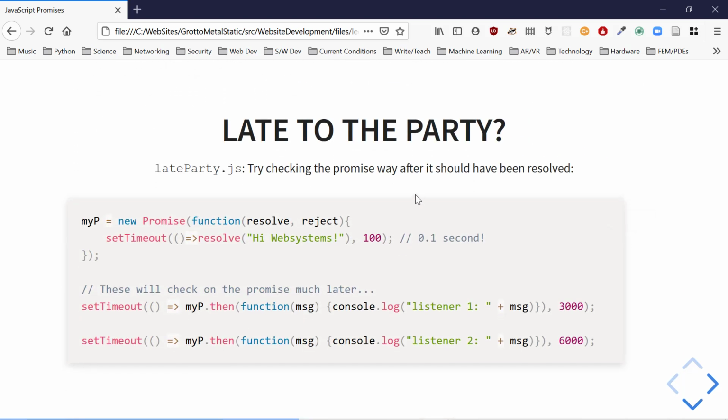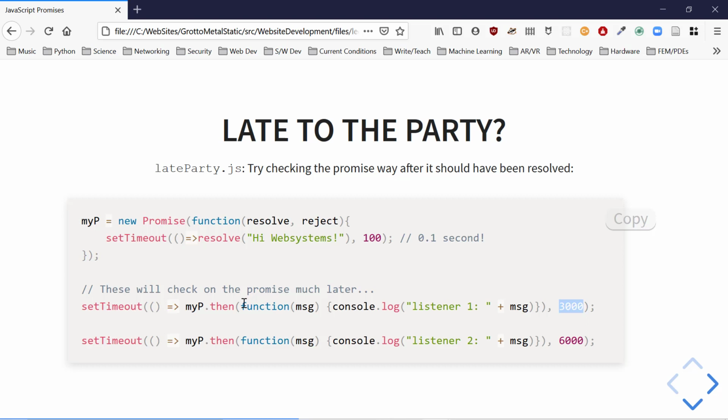So here's my example. Late to the party JS. So what am I going to do? I'm going to have a promise. It's not going to resolve right away, but I'm going to have it resolve in a tenth of a second. All it's going to do is say hi web systems. We're going to check on the promise much later. How are you going to do that, Professor? I'm going to use setTimeout. In this case, after 3 seconds, this function is going to get called. What does this function do? It goes my P then.